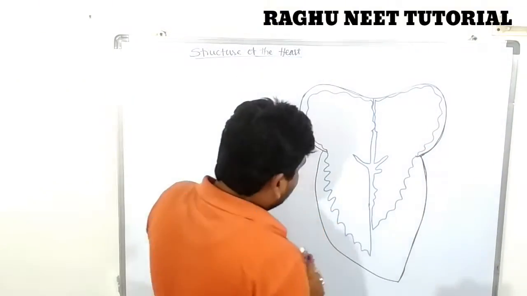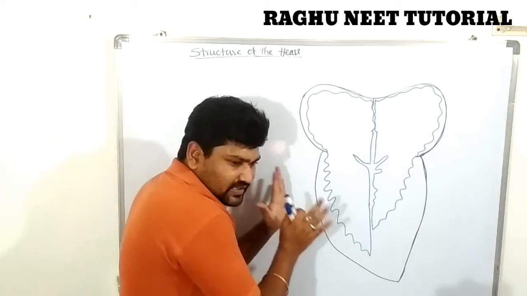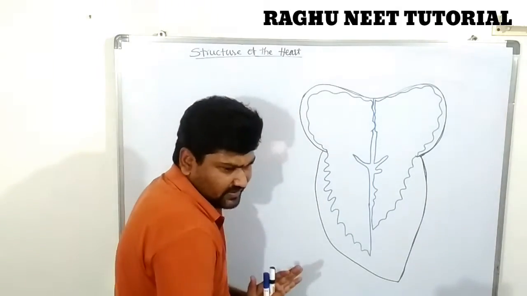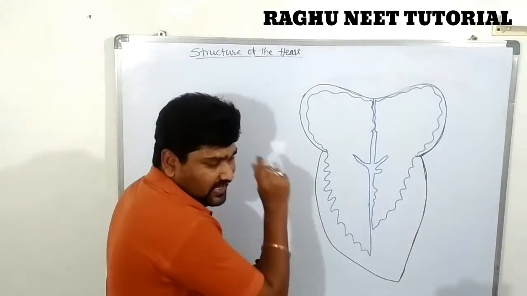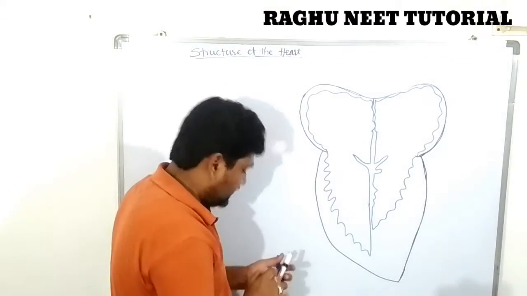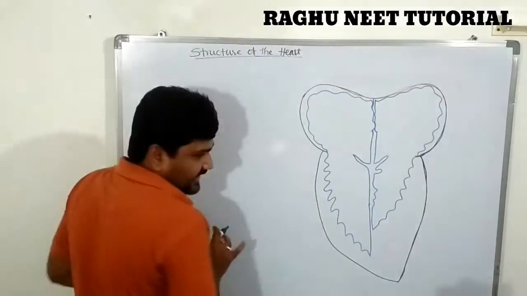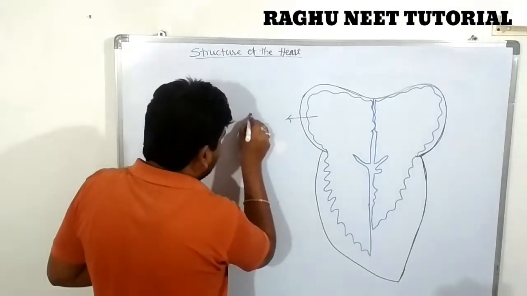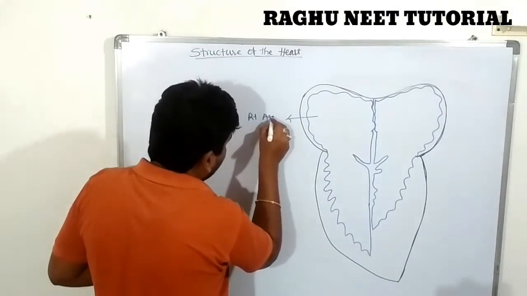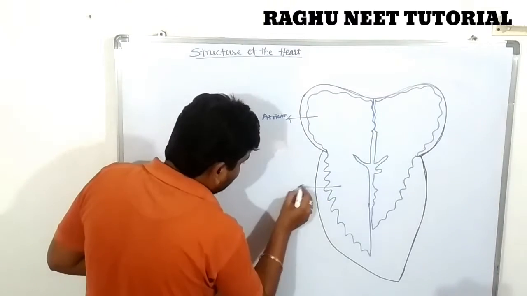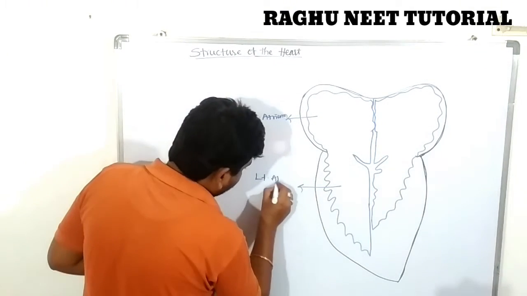First, let's look at the normal structure of the heart and label its parts. The heart consists of four chambers. This one indicates the right side, called the right atrium. This one is the left atrium.